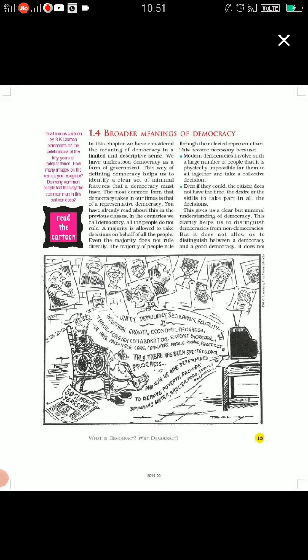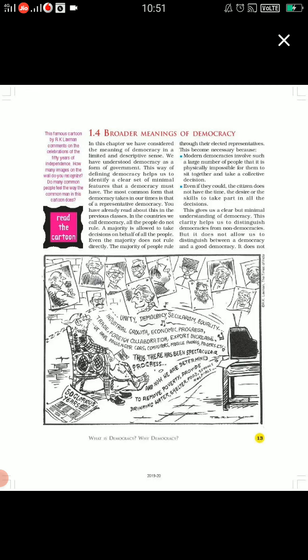We are on the last topic of chapter number 1 of civics, the broader meaning of democracy. In this chapter, children, we have considered the meaning of democracy in a limited and descriptive sense, and we have understood democracy as a form of government. How can it work? This way of defining democracy is going to help us identify a clear set of features that a democratic country must have.